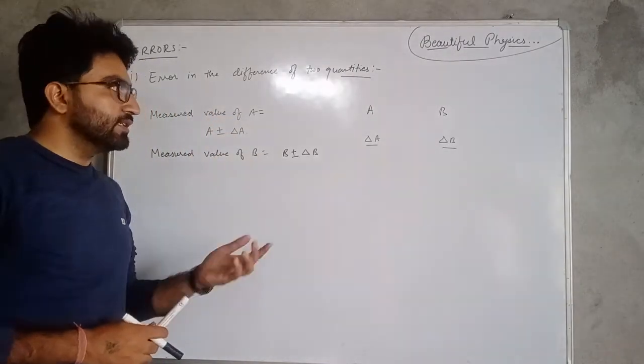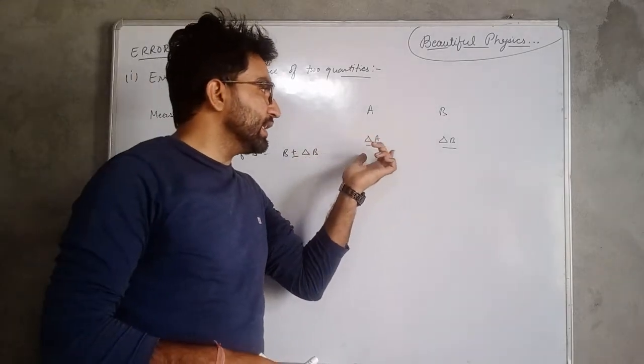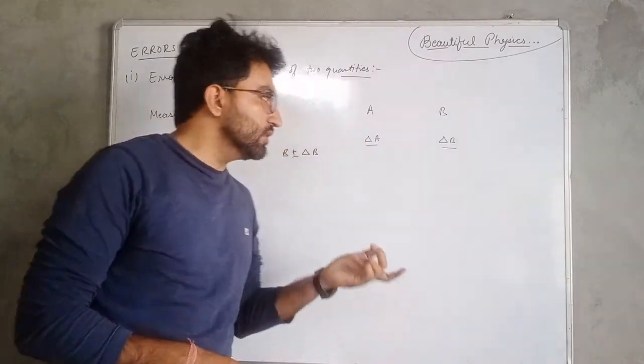Again we have the same two quantities A and B, and delta A and delta B represent the absolute errors.